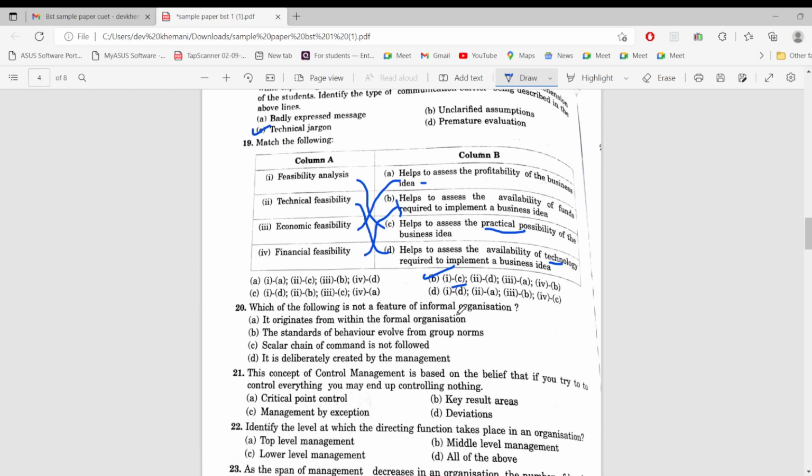Which of the following is not a feature of informal organization? Okay. It is deliberately created by the management.